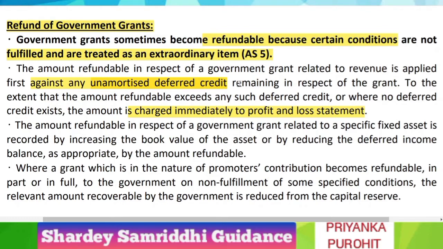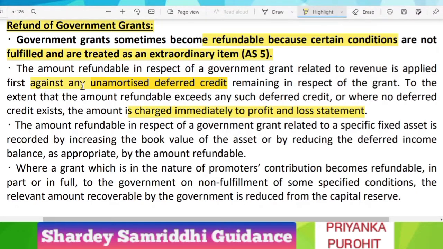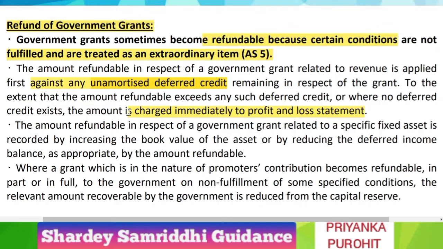So what is this particular sentence stating? That such amount must first be settled against the unamortized deferred credit only, and any balance, that is the amount which you have hit the P&L, will again be reversed from the P&L. That is 8 lakhs rupees which we have earlier debited, that only will be credited in the P&L. You will get to know about this treatment when we solve questions.